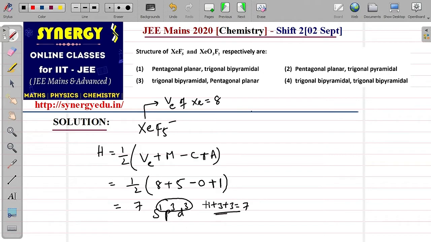So satisfying the given value. Therefore it is an sp3d3 hybridization. So sp3d3 hybridization means it has a geometry like this, pentagonal bipyramidal.